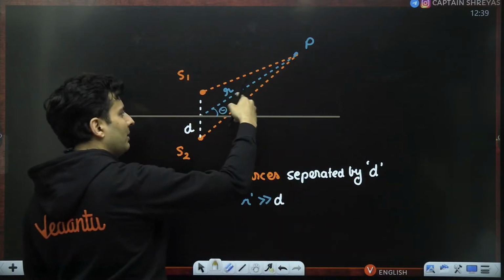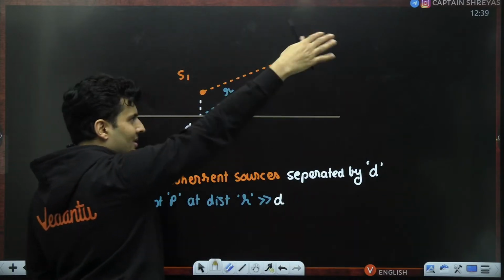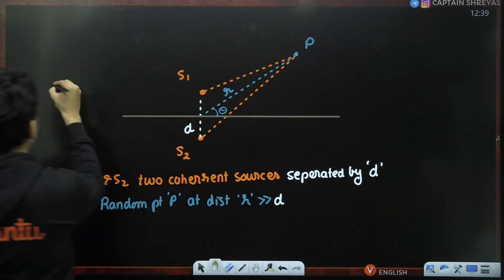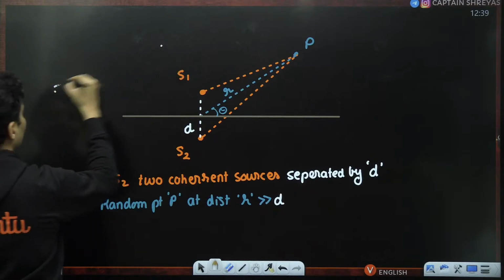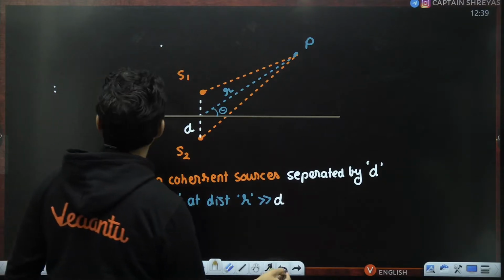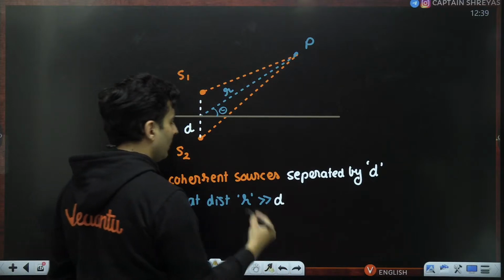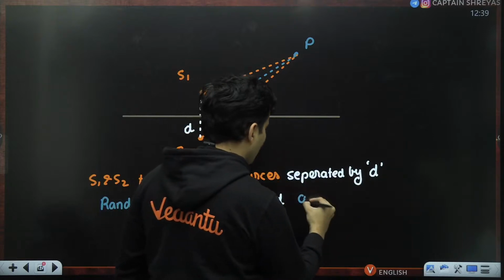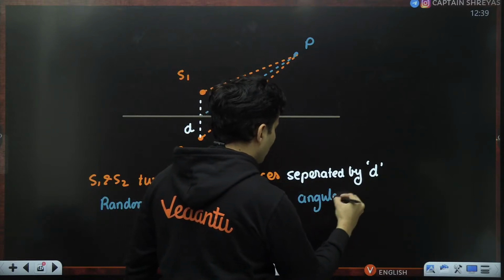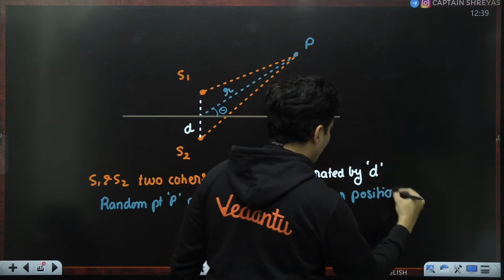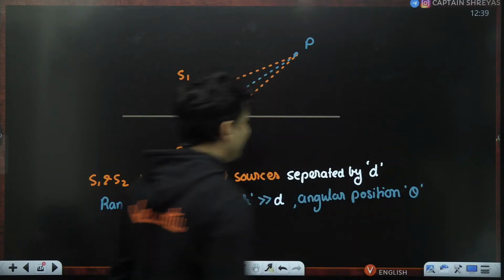If it is very small, it becomes difficult to analyze. So usually this point is very far from the sources, or you can think like this: the sources are here, this point is here. So this R is very large as compared to the distance between the sources. Okay, and it has an angular position given by theta.